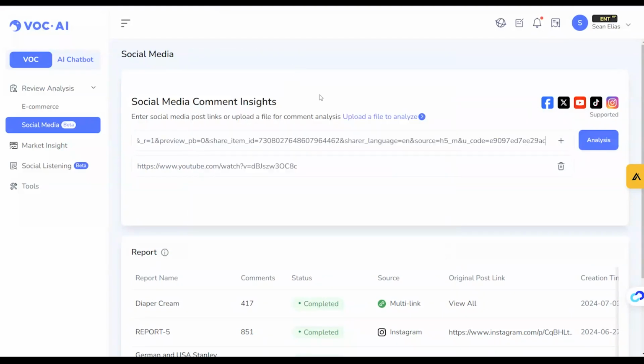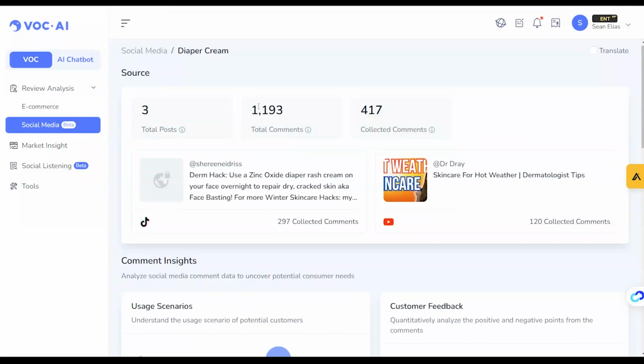You know, the more data we analyze, the more confident we can be in the results that we're seeing. And then you'll hit analyze and it'll start to create a report. But for time's sake, I already created it. So we're just going to open it up and we're going to see what it analyzed, right? We can see the comments insights.